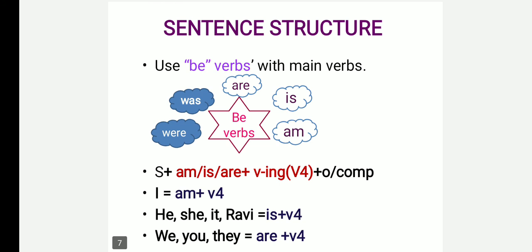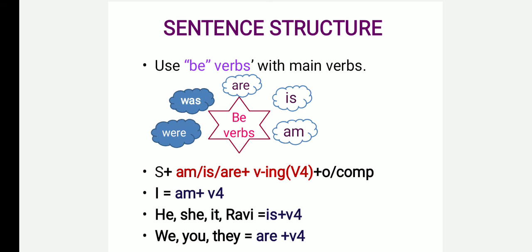And finally, we are going to learn the sentence structure. I said that while learning the examples for present continuous tense, a singular subject takes the helping verb is and a plural subject takes the helping verb are. Because it is a continuous tense, if you see the word continuous in a tense, you have to write only the V4 form of the verb. What is the V4 form? The V4 form is nothing but the verb joined with ing. So we have to write the main verb in its ing form.